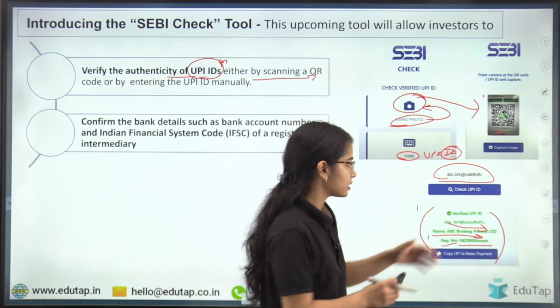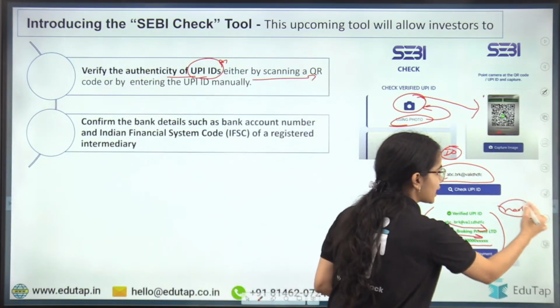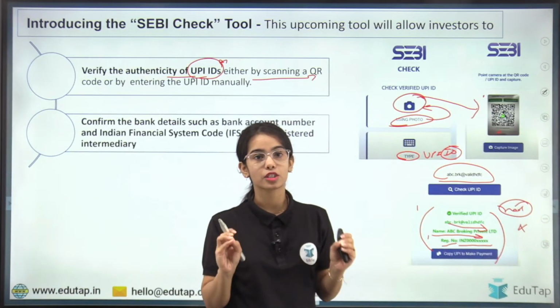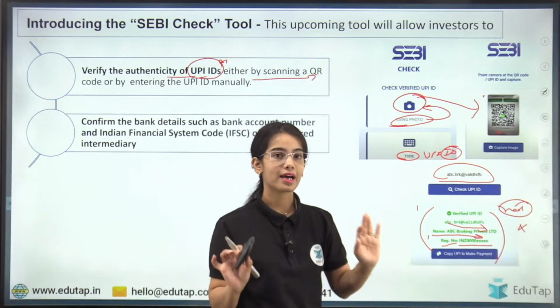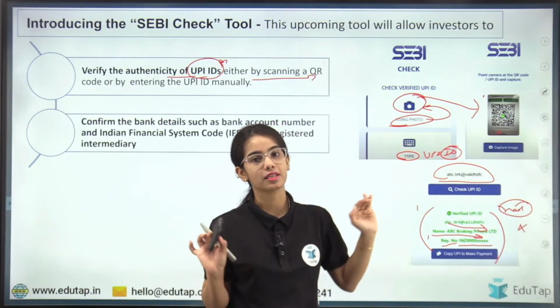But if the details are in red, that means it is not verified. The UPI handle has some problem, or the UPI ID has some problem.